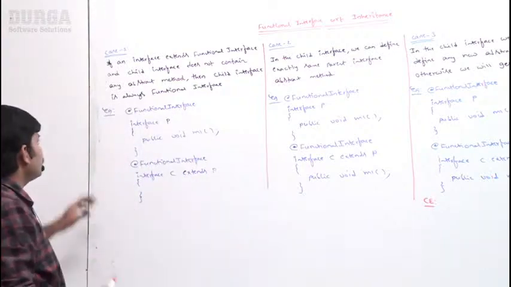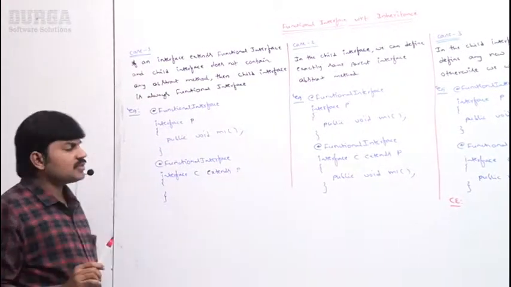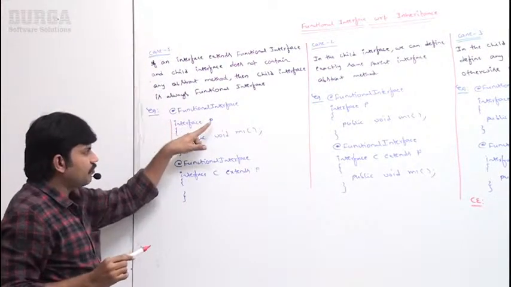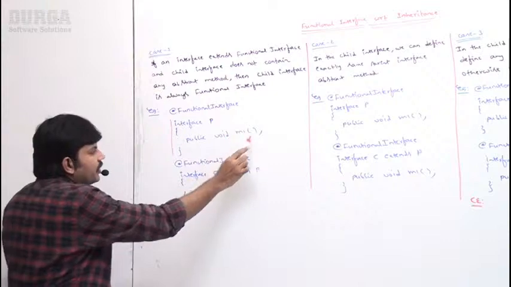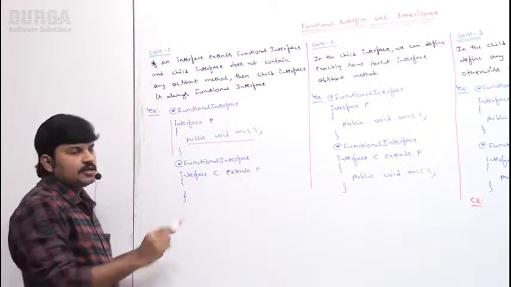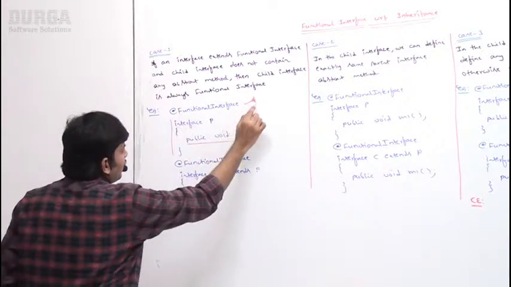Just observe that. Case 1. I am taking a parent interface: interface P with public void m1. Of course, it contains only one abstract method. Even if I declare @FunctionalInterface on it, it is valid.